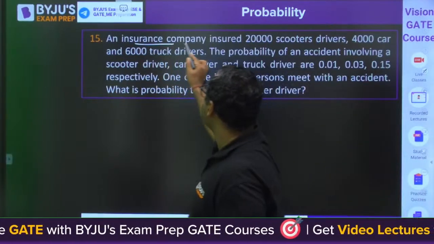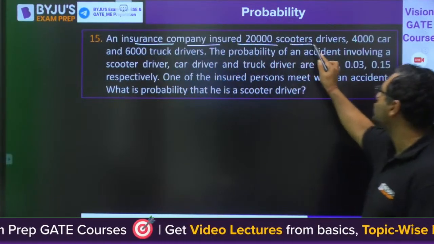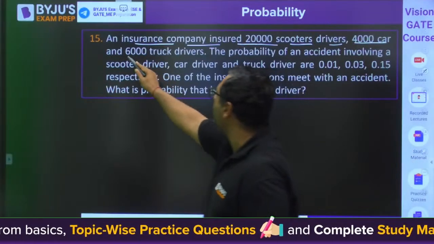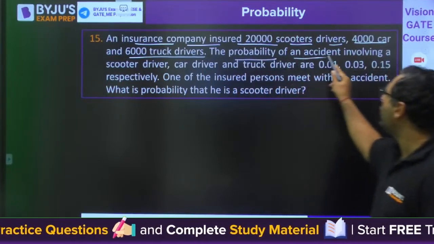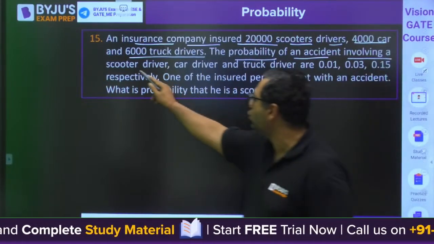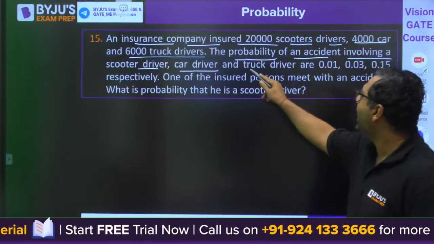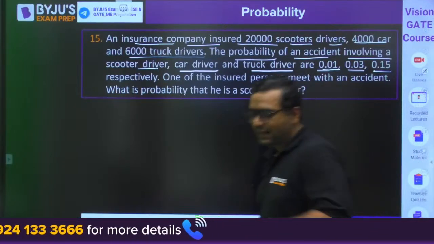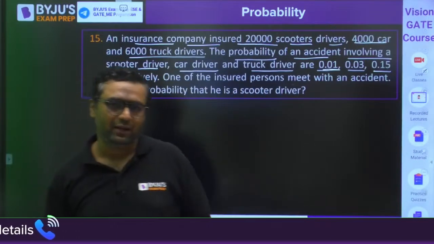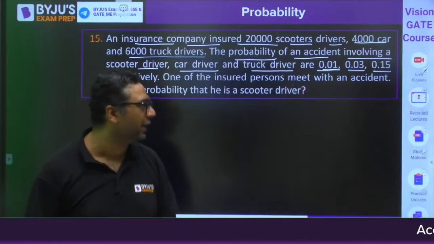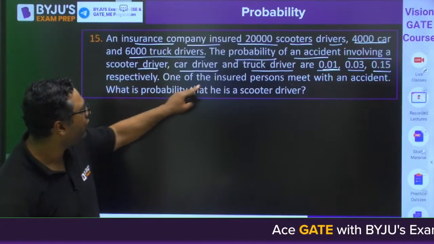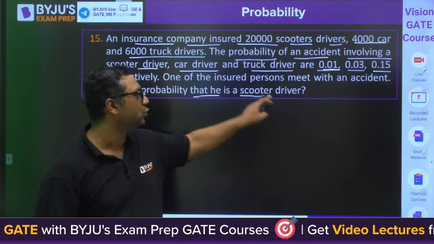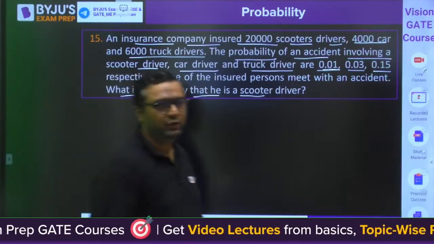An insurance company insured 20,000 scooter drivers, 4,000 car and 6,000 truck drivers. The probability of an accident involving a scooter driver, car driver and truck driver is 0.01, 0.03, 0.15. They are not talking about these people causing an accident; they are talking about these people meeting with an accident. And then one of the insured persons meets with an accident. What is the probability that he is a scooter driver? That you need to find out.